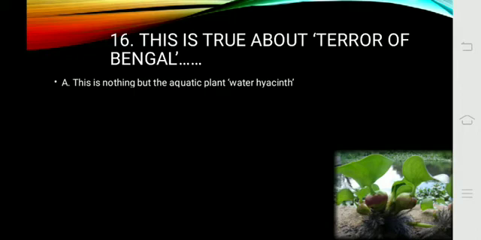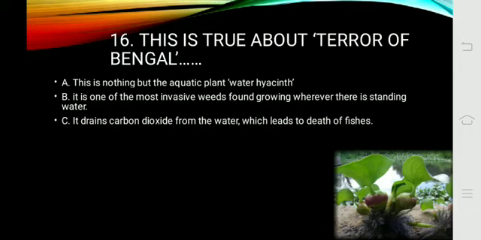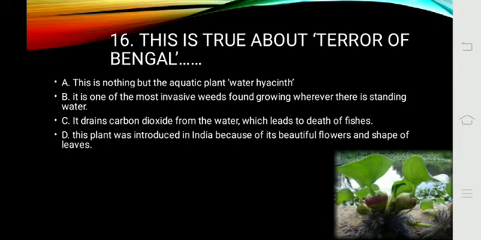It is one of the most invasive weeds found growing wherever there is standing water. Both the statements are correct. Statement C, it drains carbon dioxide from the water, which leads to the death of fishes. Is this true? No, this is wrong. So statement C is wrong. What about statement D? This plant was introduced in India because of its beautiful flowers and shape of the leaves. Yes, definitely statement D is correct.